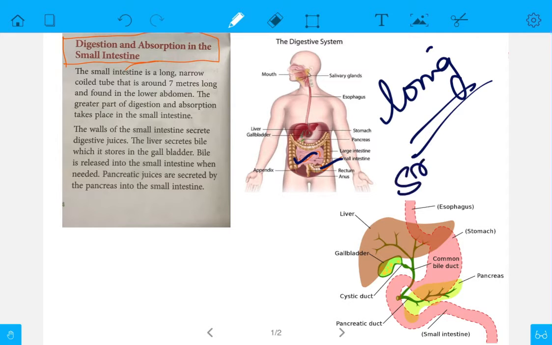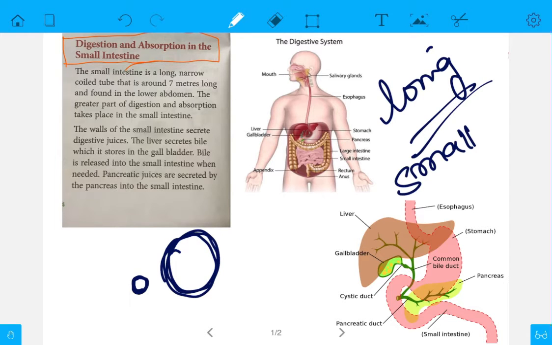But why is it called large? Because the diameter of the small intestine is small, but the diameter of the large intestine is larger. That is why one is called the small intestine and one is called the large intestine.